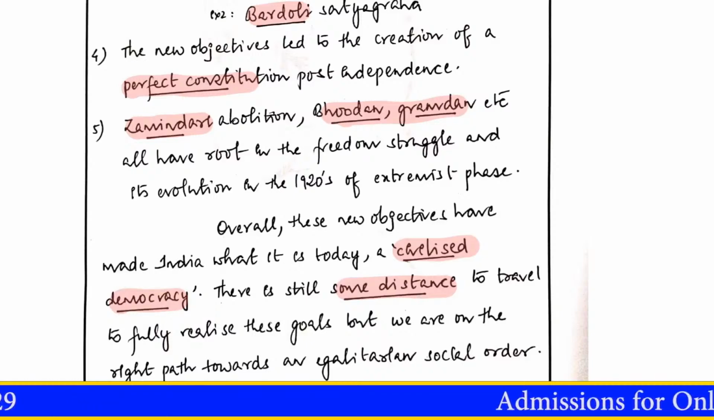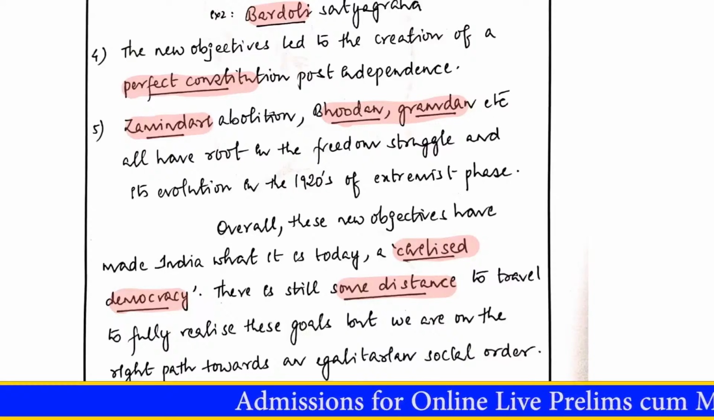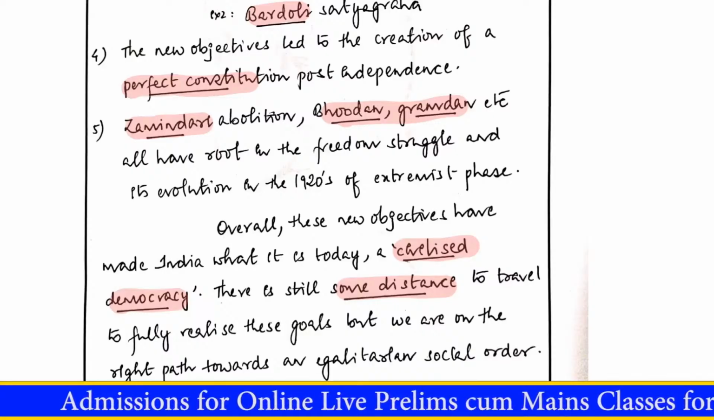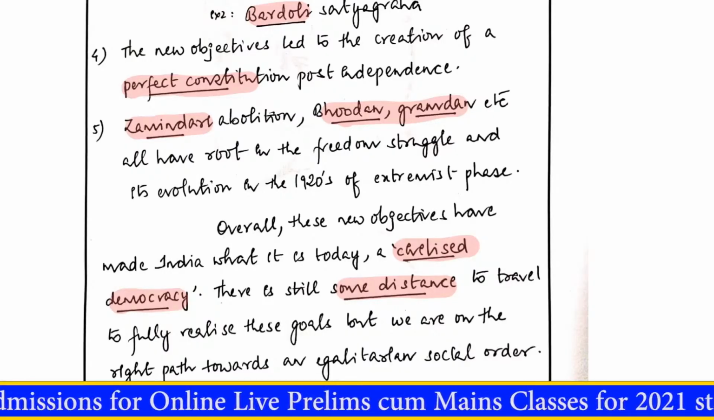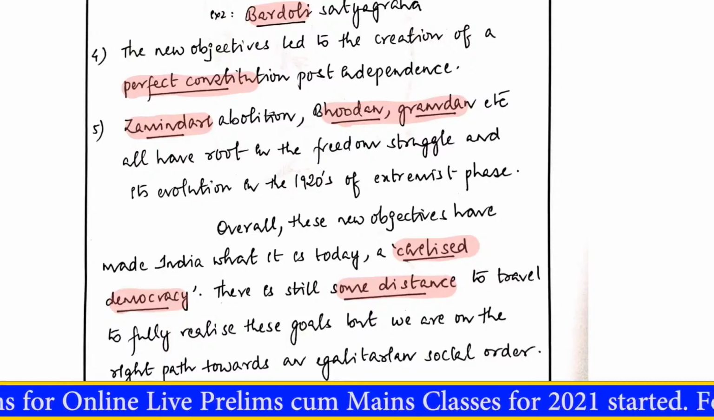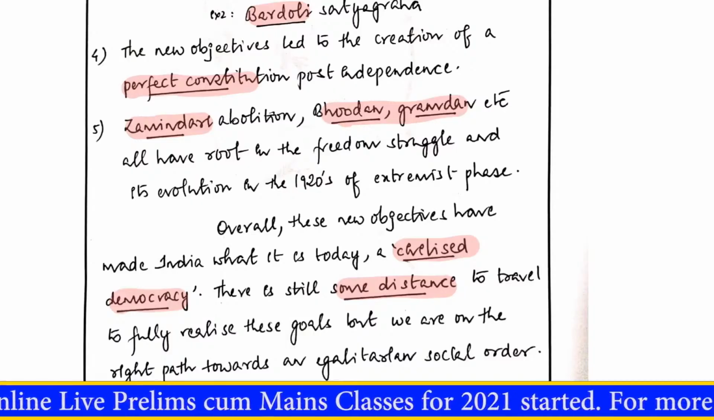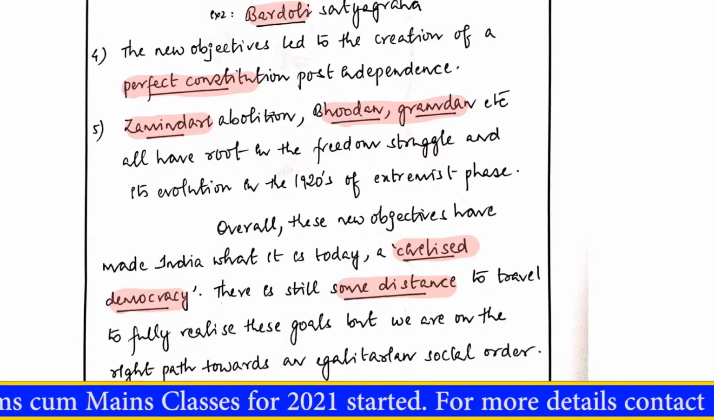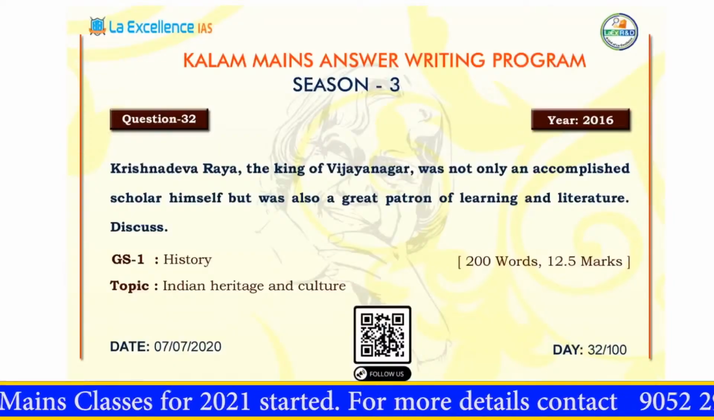But of course there are certain problems. We still have not achieved perfect equality. We still have not achieved perfect rights for the Dalits or for the downtrodden as such. But we are on the right path because the direction has been set properly by these objectives which were added in the freedom struggle in the 20s and the 30s itself. So that finishes our discussion.